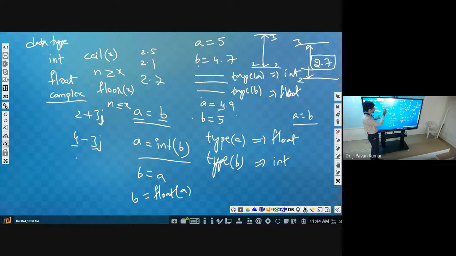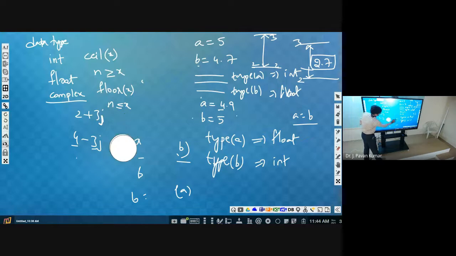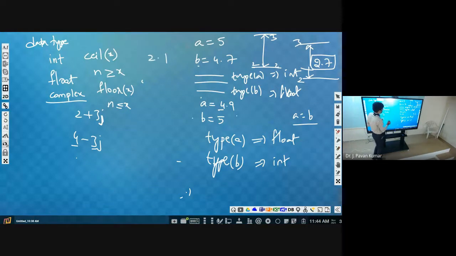Okay, now you consider the x value as 2.1. What will be the floor? What will be the ceiling? Floor will be 2, ceiling will be 3 for 2.1. Now you consider 2.7.